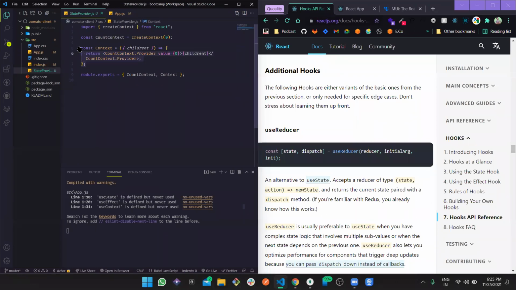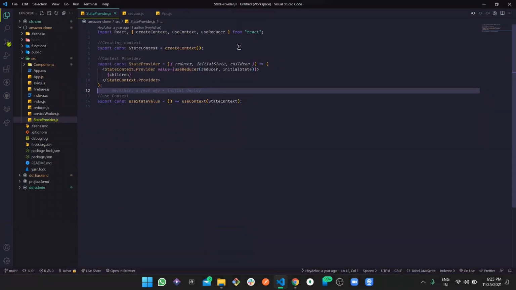Perfect. Okay, now let's define these from the starting. Let's just create context, which is going to hold this at a global level, using createContext from React. Now we are holding the entire state for global state, right? Now what do we need? We need to create a state provider where we are going to handle the provider, and we are going to use useReducer.